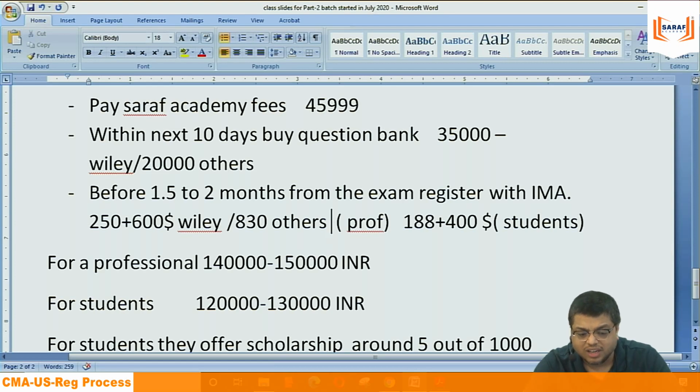So mistake gone. Now think it's sunk cost. Think about what you can do best for these coming 5 months. At least clear one part exam. At least that you can do. So that half of the journey is over. Otherwise, the entire money will be wasted.